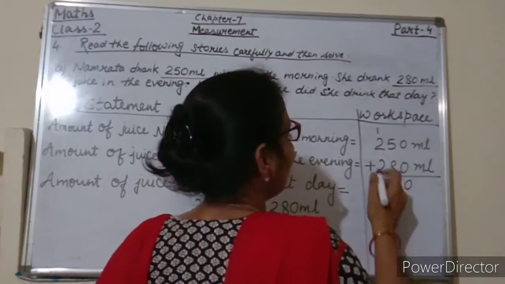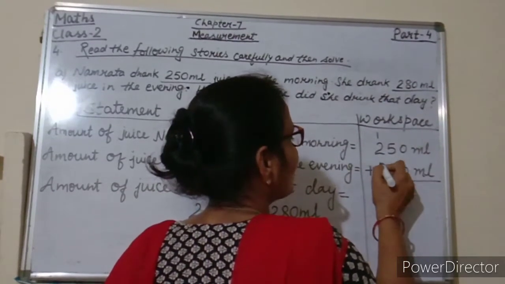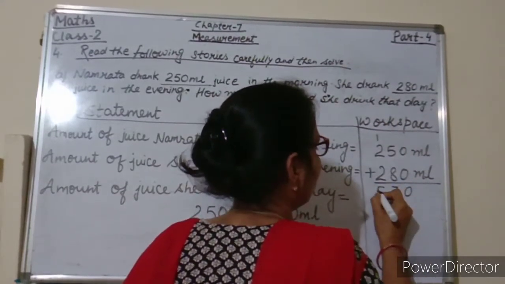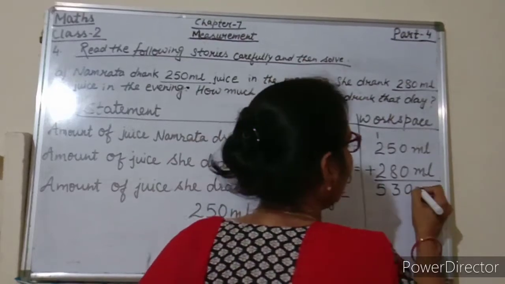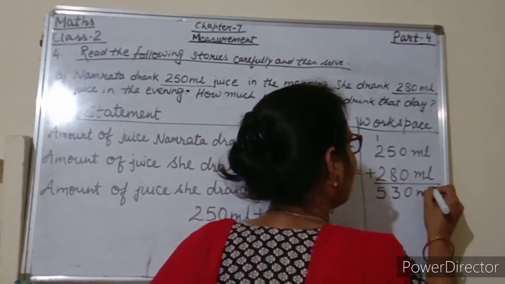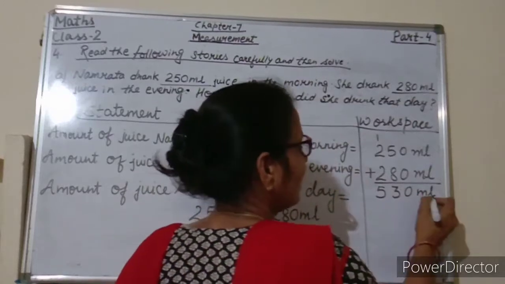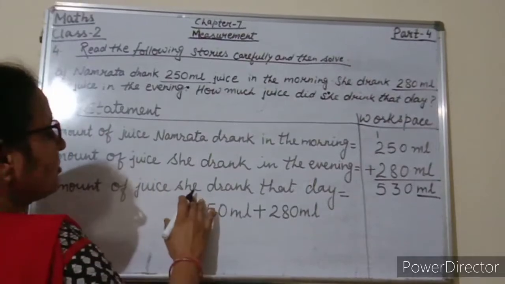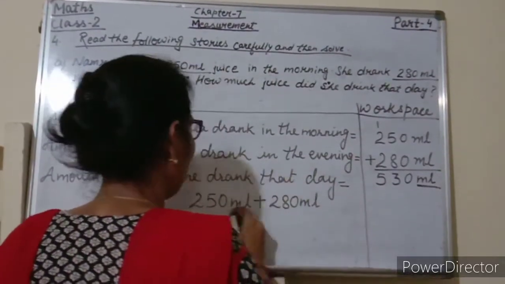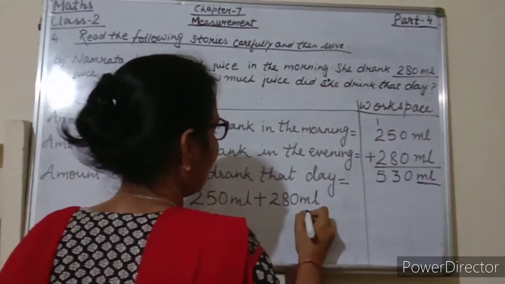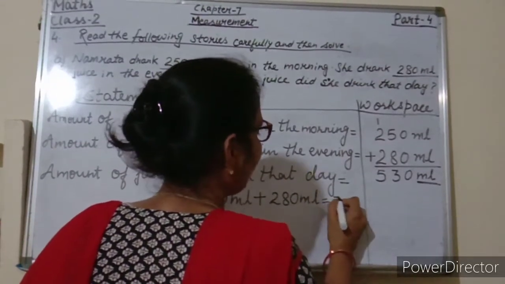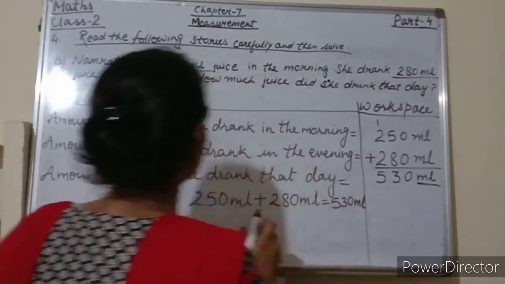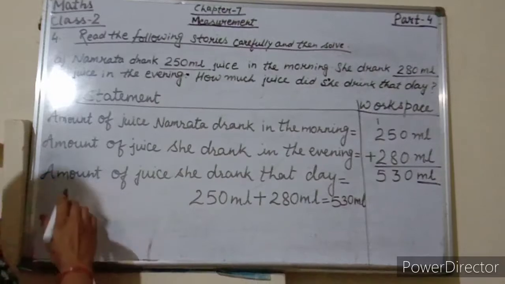Okay. Now add 2 plus 2. So 2 plus 2 is equal to 4 and 1 carryover 5. So 530 milliliters. So students, don't forget to write this unit. So here amount of juice she drank that day, 250 milliliters plus 280 milliliters is equal to 530 milliliters.